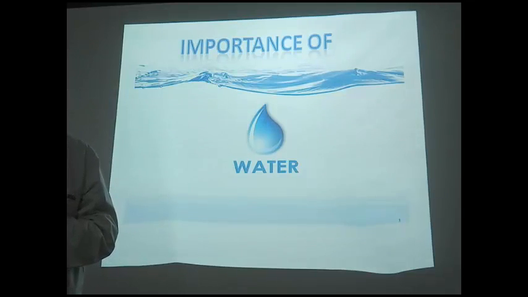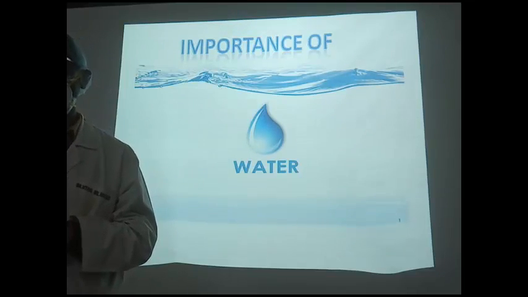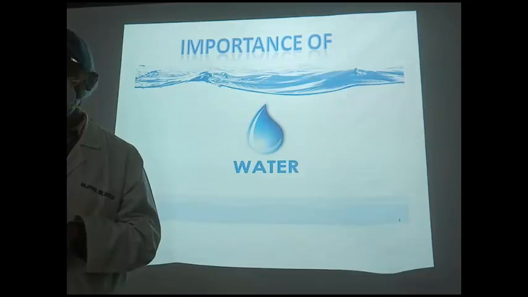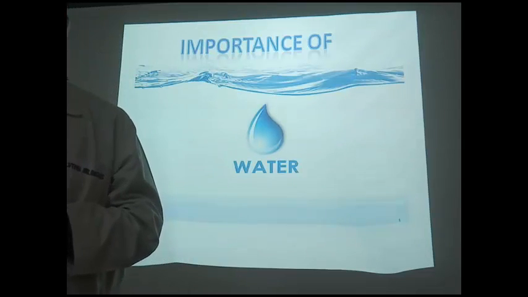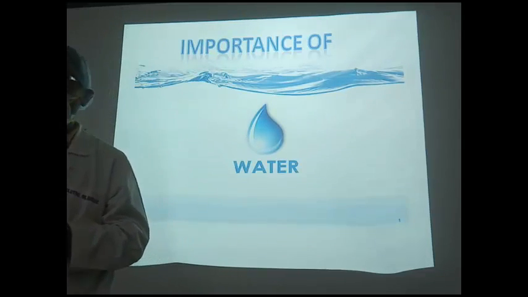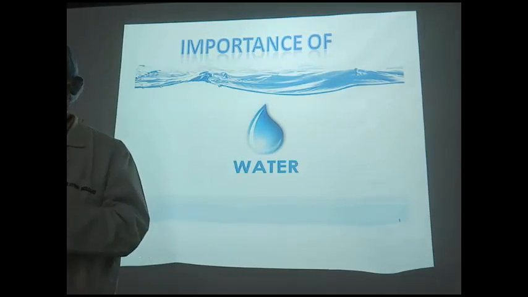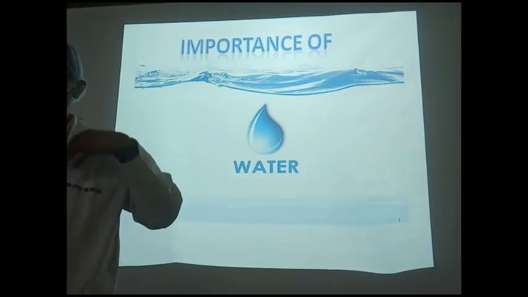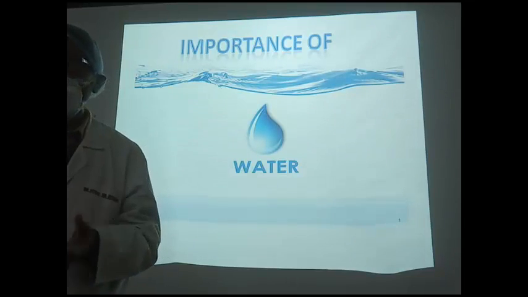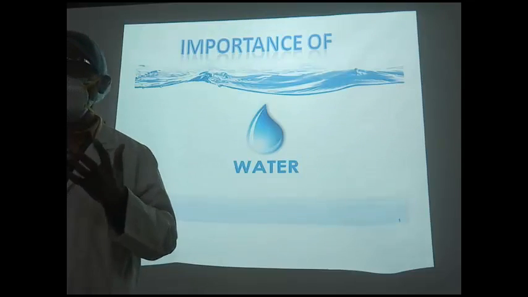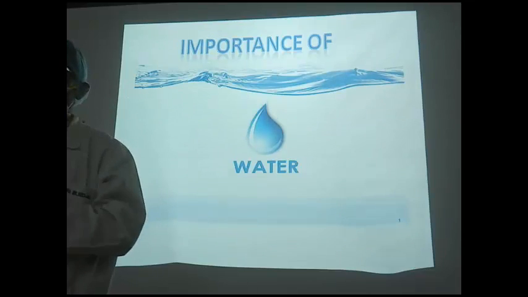Now, the most important part of the life ingredient is water. 60 to 70% of the body weight is due to water. So, water content in our body is huge. Inside the cell, a lot of water. Outside the cell, also a lot of water: extracellular fluids, intracellular fluids. So, our whole cells are actually submerged in water. The cell organelles are submerged in water. Why is water so important? Why do we consider water as life?